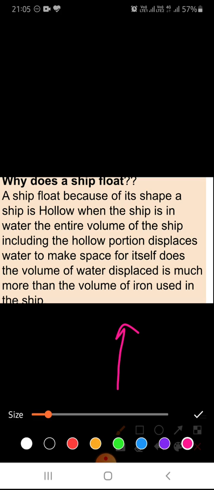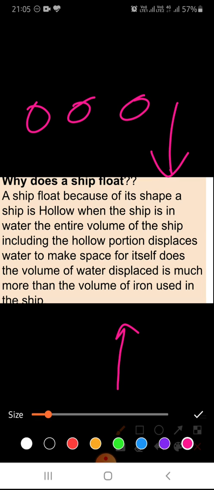Now if the amount of iron used to make the ship is made into small balls like this, they will sink in water because they will not be able to displace as much water as the ship is displacing. Okay, so these will easily sink in water.